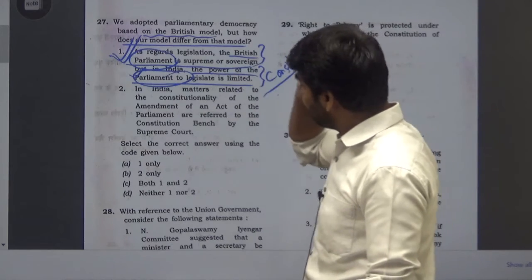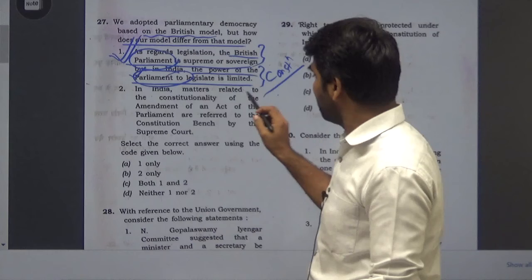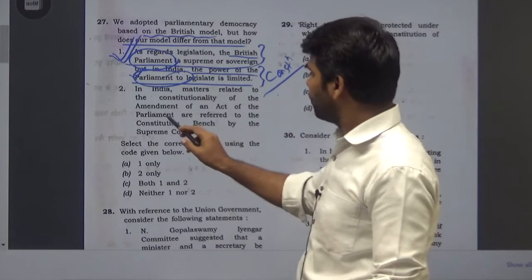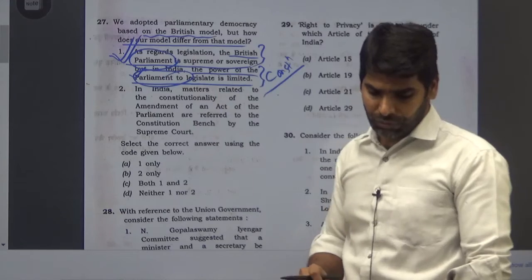Now this second statement is, in India, matters related to the constitutionality of the amendment of an act of the parliament are referred to the Constitution Bench by the Supreme Court.